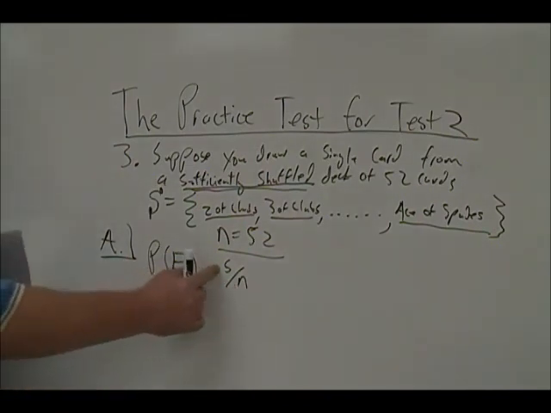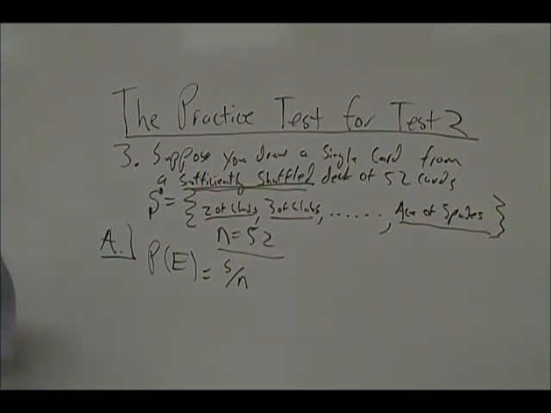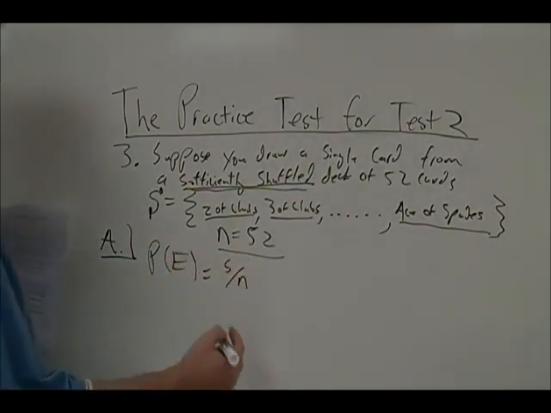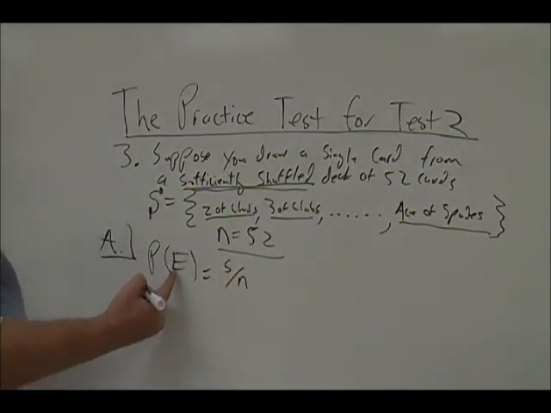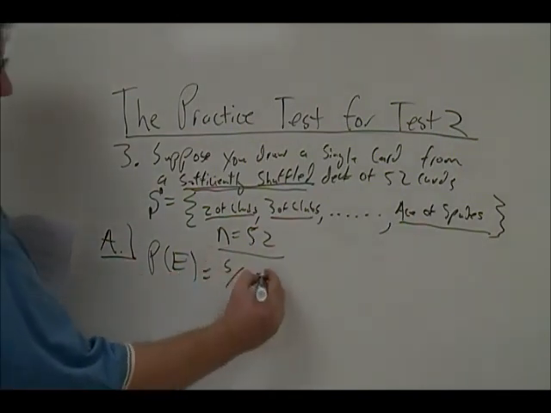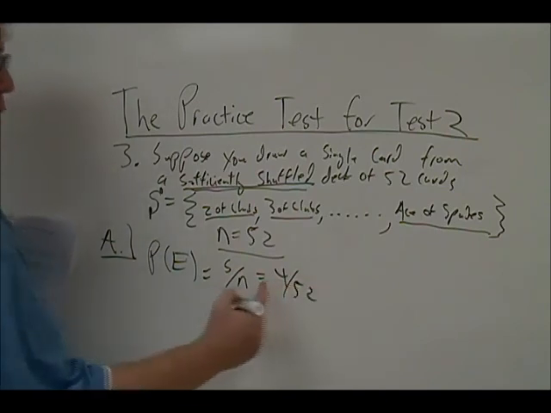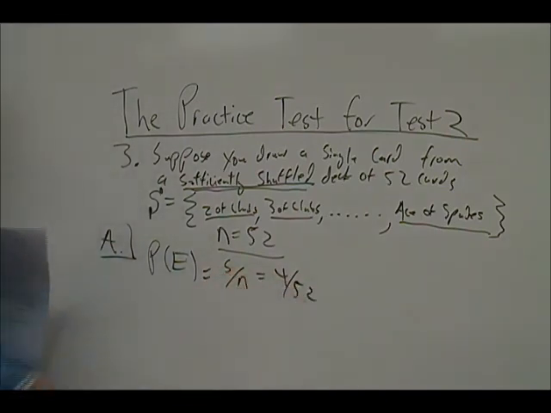And since there are 4 different cards that lead to an ace, ace of clubs, ace of diamonds, ace of hearts, and ace of spades, S is 4. There's 4 simple event components for the event that you draw an ace. So this ratio becomes 4 over 52: 4 aces in the deck divided by 52 possible cards in the deck.